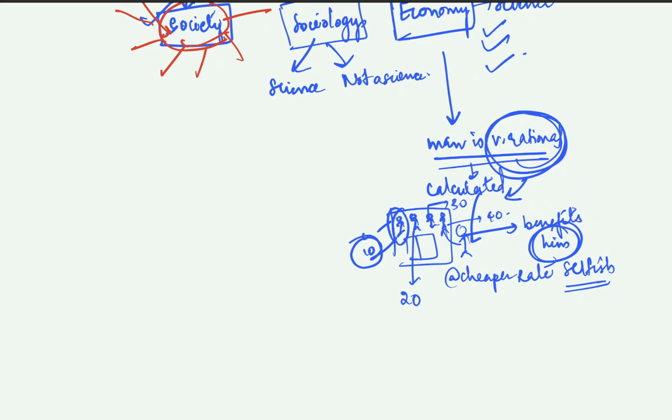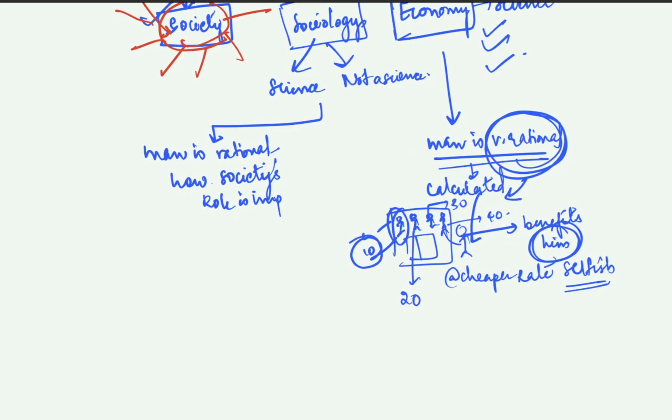However, in sociology we see that man is rational, however, society's role is important. That is why in sociology we study family, how family influences us, and how marriage influences us.